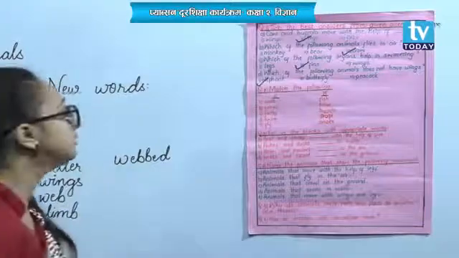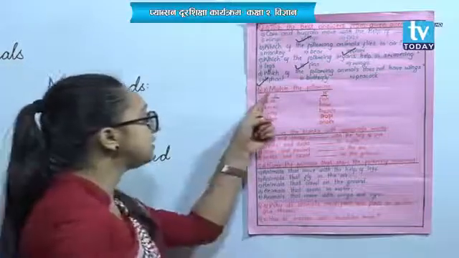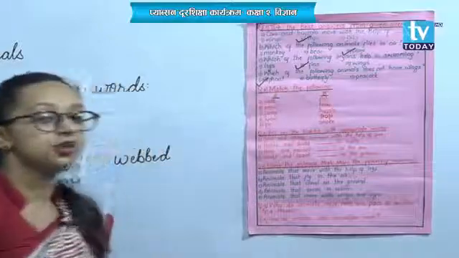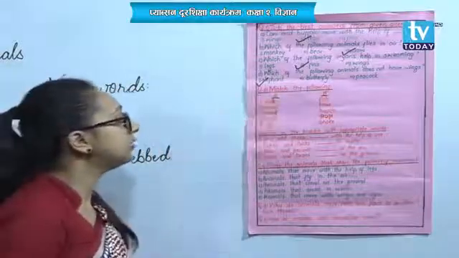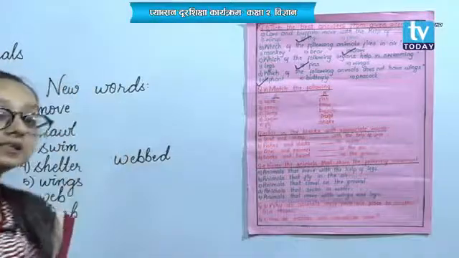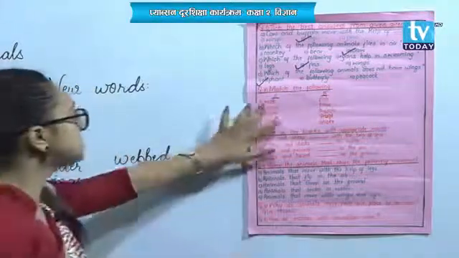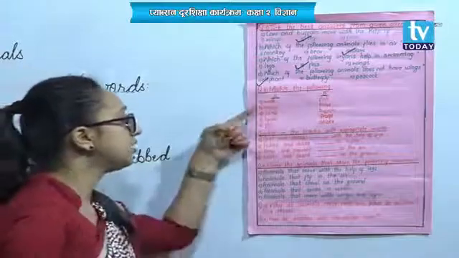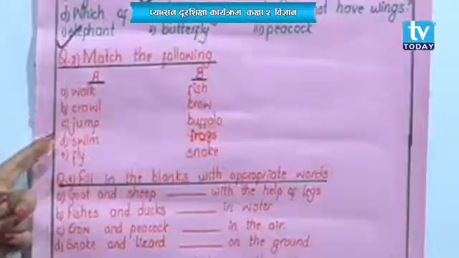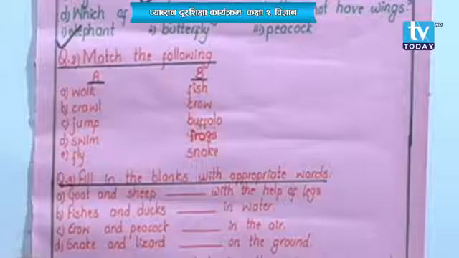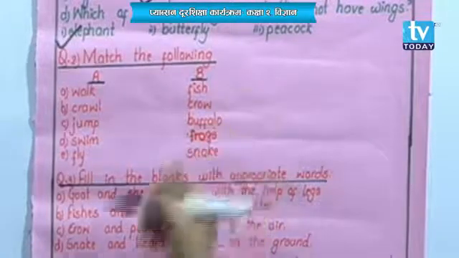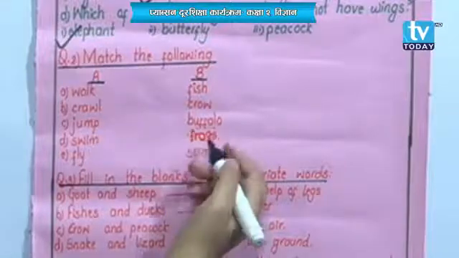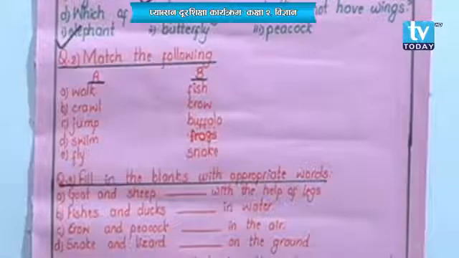Okay. Now similarly, I also have the next question, that is match the following. See the words written on the left hand side at first. First one is walk, then crawl, jump, swim and fly. And on the right hand side we have fish, crow, buffalo, frogs and snake.